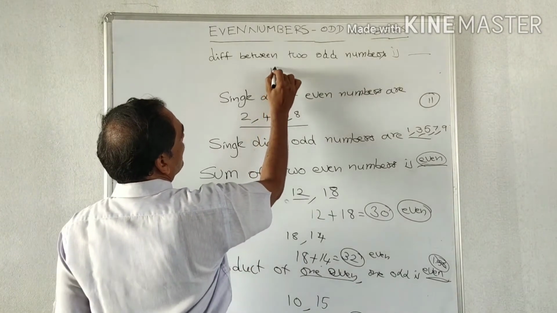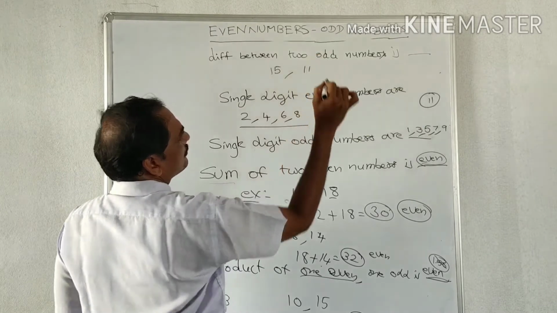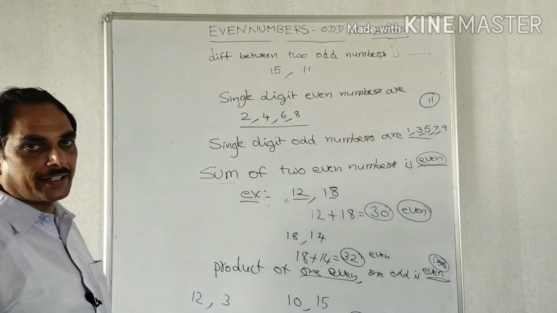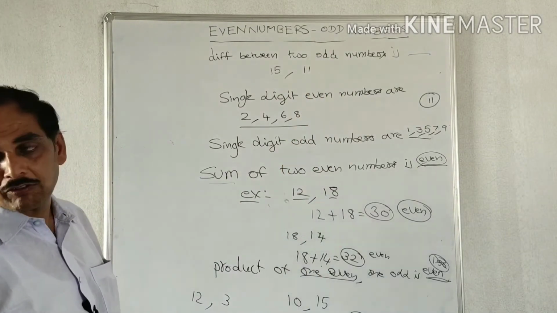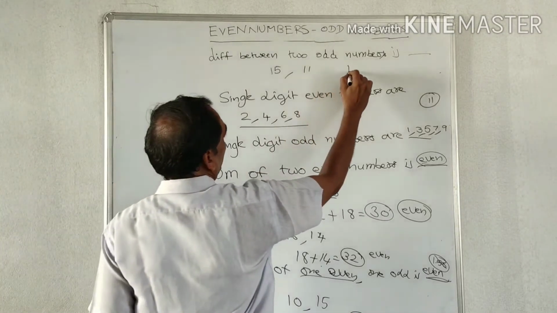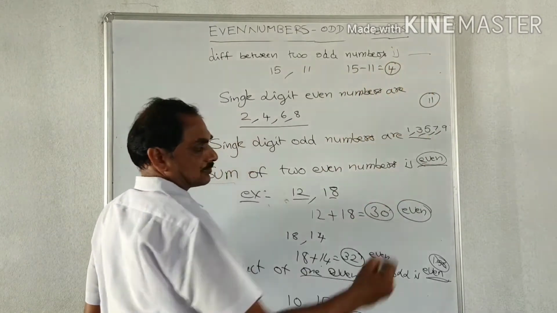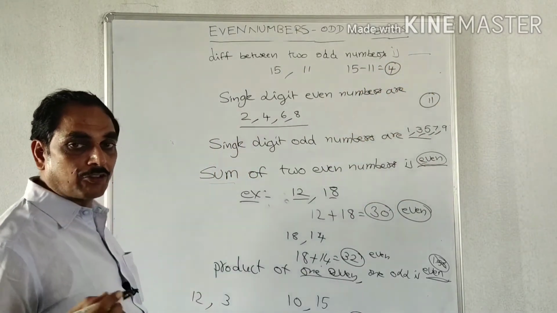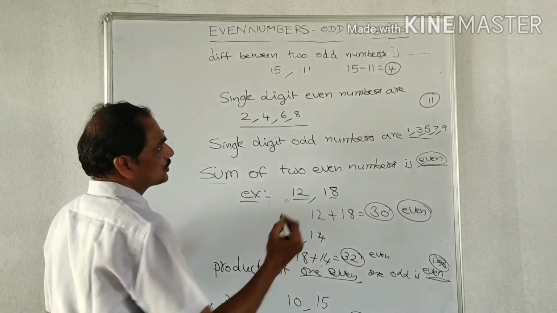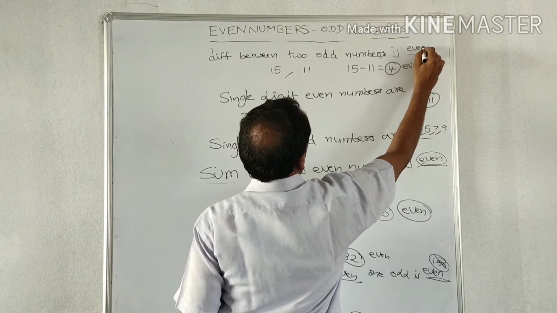Suppose we take 15 comma 11. These are the 2 odd numbers, and we have to find the difference between these 2 odd numbers. 15 minus 11 is equal to 4. So here we know that 4 is an even number. So we write here even number.